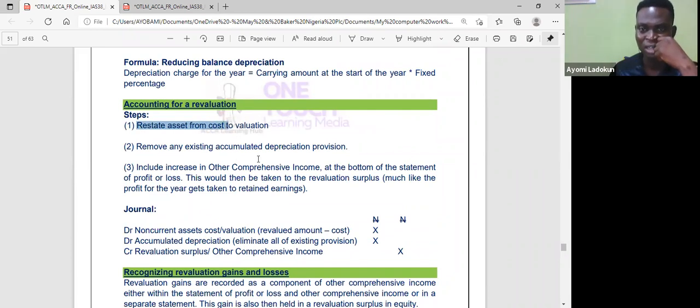Then remove the existing accumulated depreciation provision. So if you already have a provision for accumulated depreciation, I'm going to remove it. That's why I said debit non-current assets if you revalue, then debit accumulated depreciation to eliminate the existing provision, and credit revaluation surplus. That's OCI.